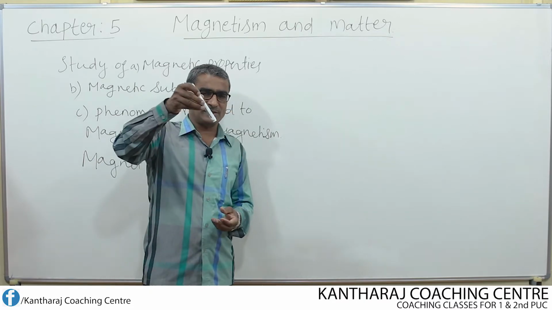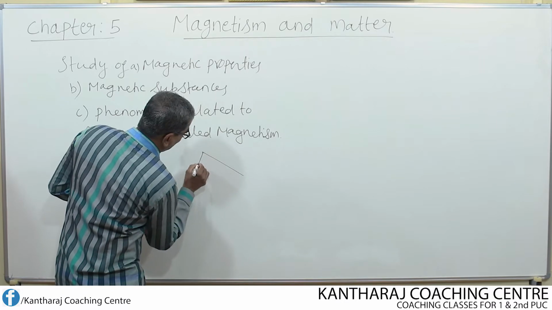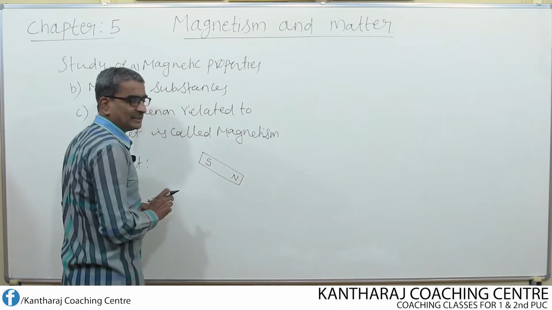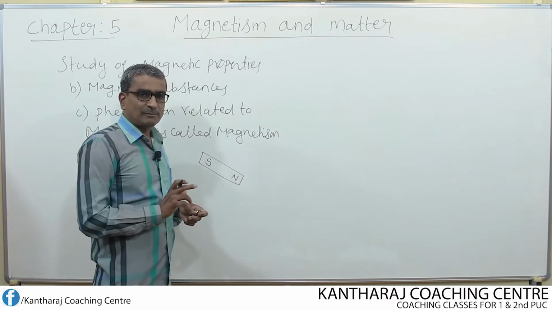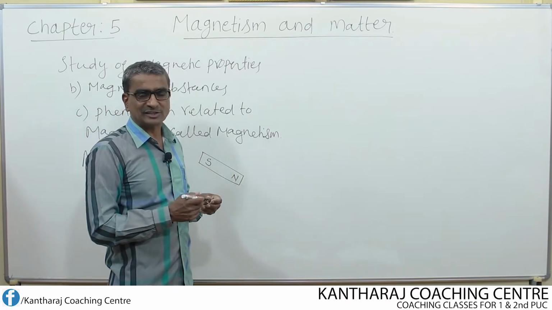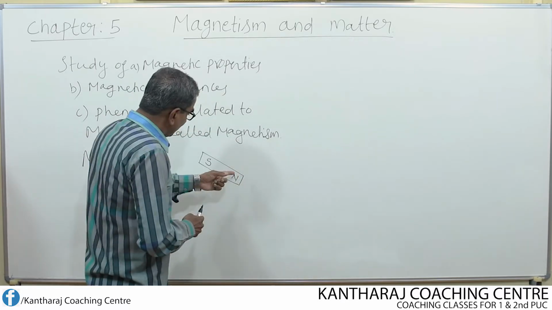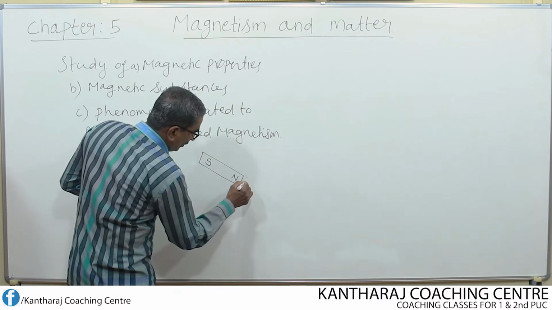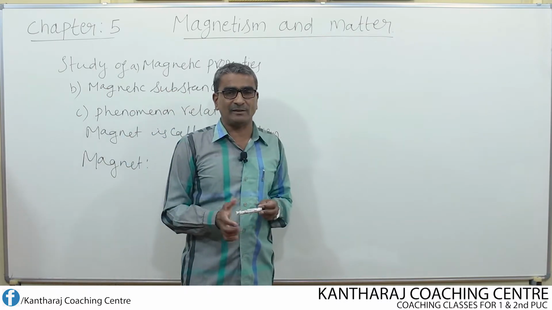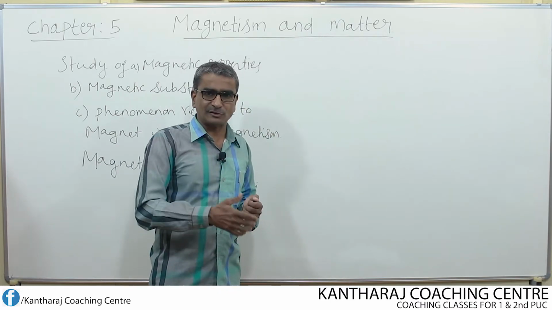That means if I consider this as a magnet, say for example I write a bar magnet, North Pole, South Pole, we know very well that all magnets possess two poles, North Pole and South Pole. There is no magnet with a single pole. That means monopole magnets do not exist. If I bring this magnet close to iron filings, means fine powder of iron, or iron nails, that will also do.